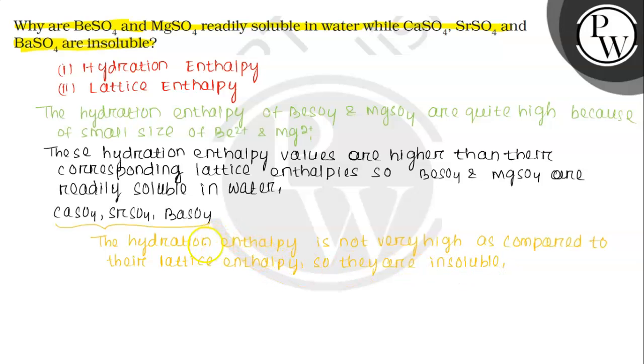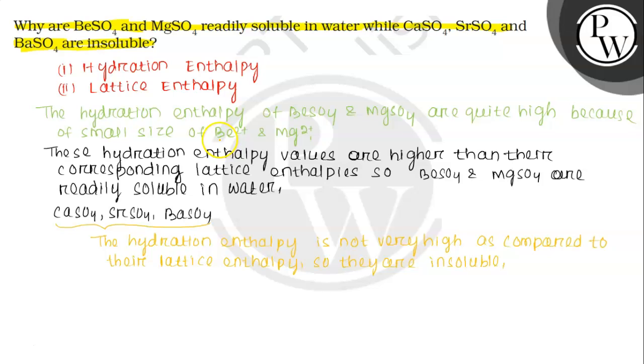Now we'll understand all this in a summary, like we'll give the answer. We'll discuss this on the basis of generally two things: hydration enthalpy and lattice enthalpy. If hydration enthalpy overcomes the lattice enthalpy, then the compound can be soluble in water. But if not, then it is insoluble. When we move down the group, size increases, and BeSO4 and MgSO4 have small size, so they have more hydration enthalpy.